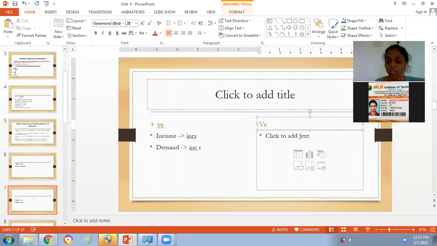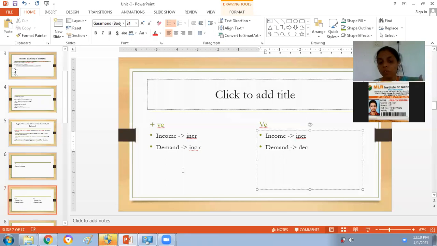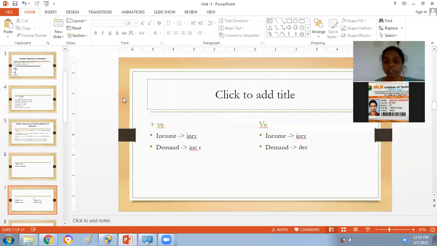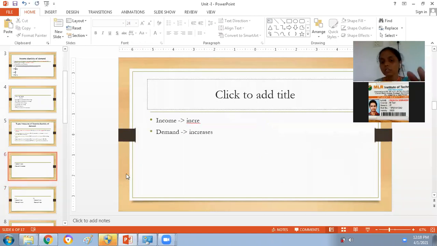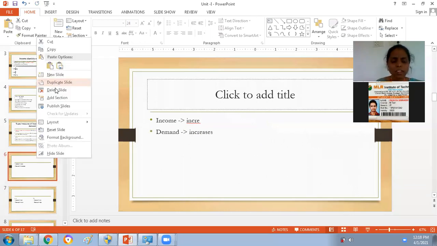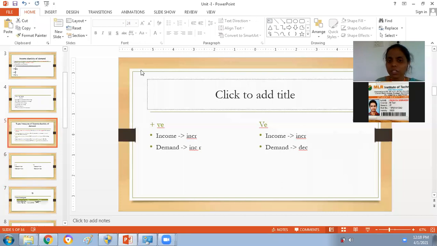The second one is negative relation, negatively related. What is negatively related? For example, when the income increases, then demand will decrease. See here, opposite direction. When one is moving in the increasing direction, the other one is moving in the decreasing direction. Then we'll call such a demand negative income elasticity, negative relation. We will use this concept even in the cross elasticity of demand also. Positive relation, negative relation.